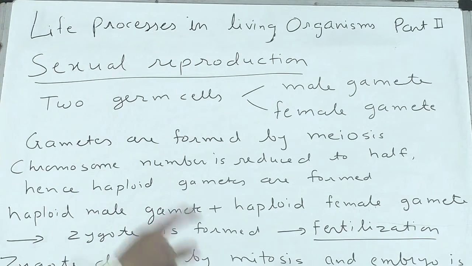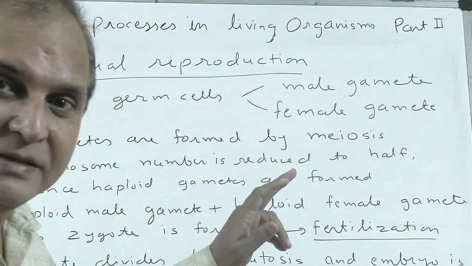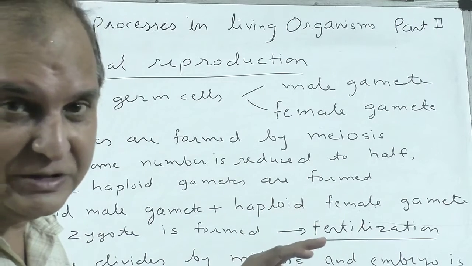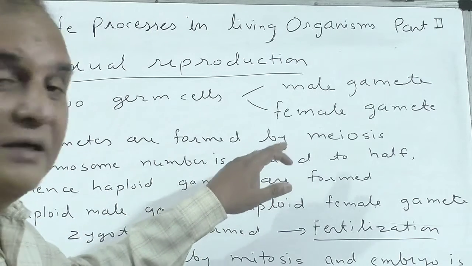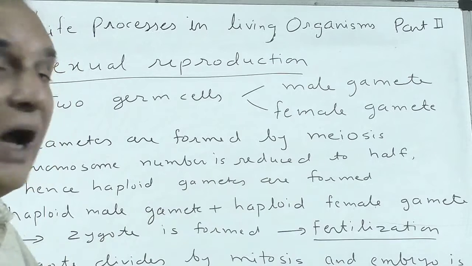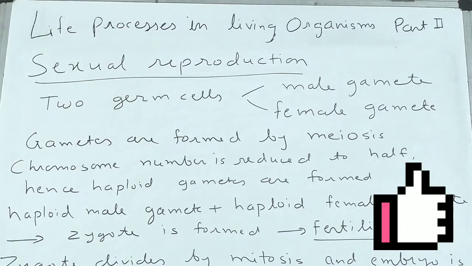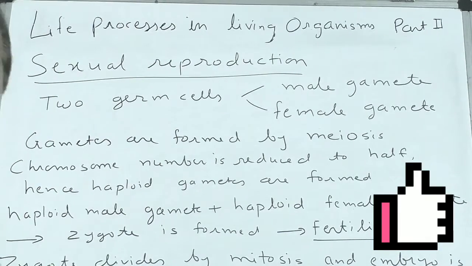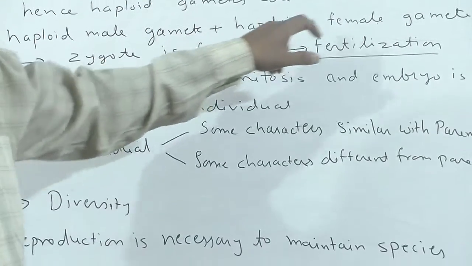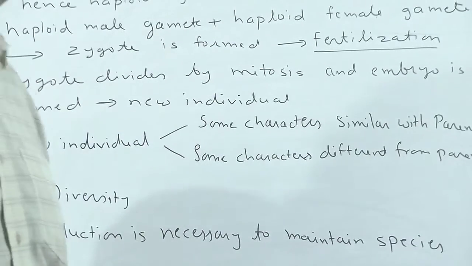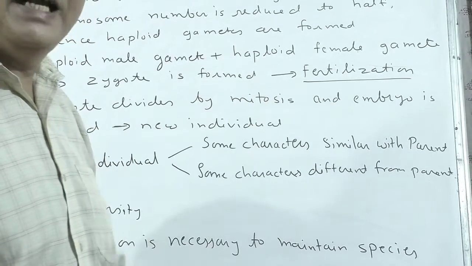So gametes are formed by meiosis, male gamete and female gamete, and their fusion forms a zygote. When gametes are formed, the chromosome number, as we had written, is reduced to half. So from a diploid cell, haploid gametes are formed. Haploid male gamete plus haploid female gamete, a zygote is formed. This is called fertilization.